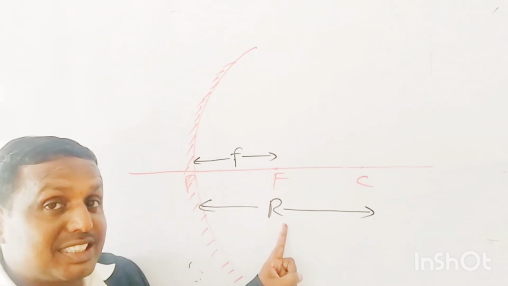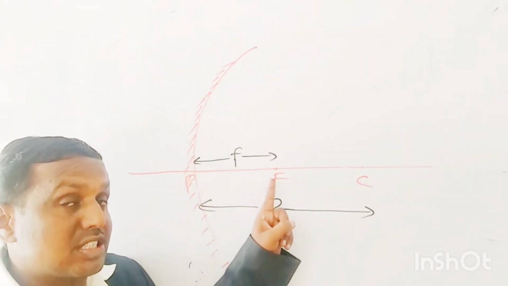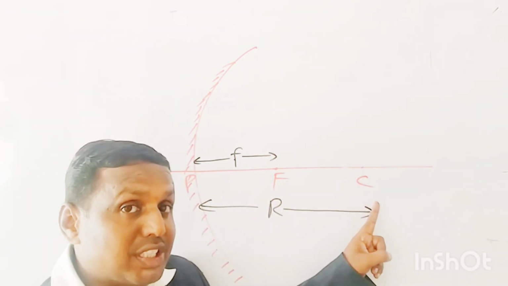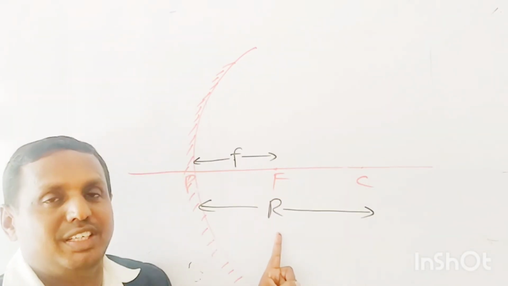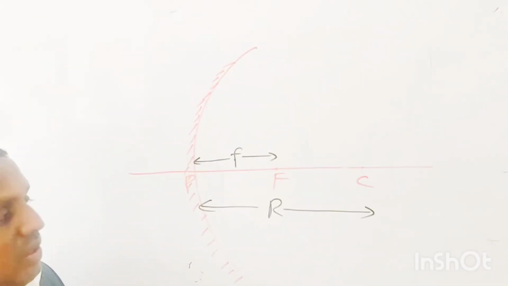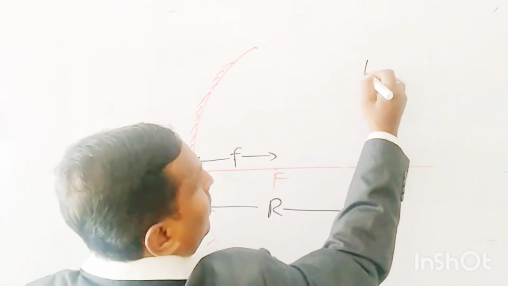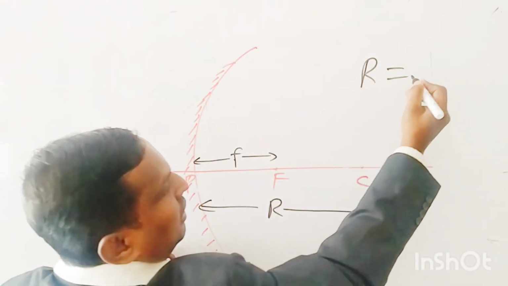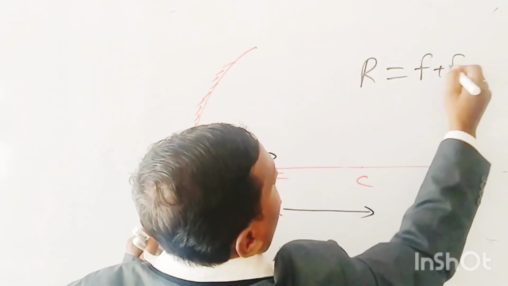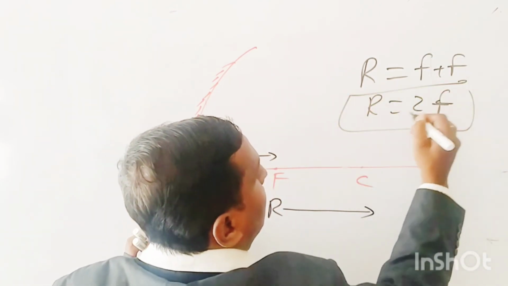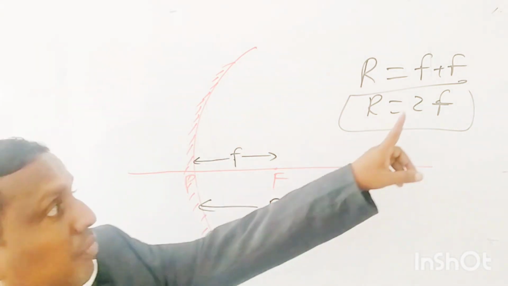Clear? The distance between pole and focus is called focal length. The distance between pole and center of curvature is called radius of curvature. Now we have a relation between them. R equals this one f, this also small f. So what do you have here? R equals f plus f. So R equals 2f.